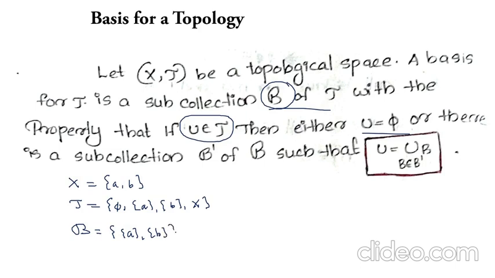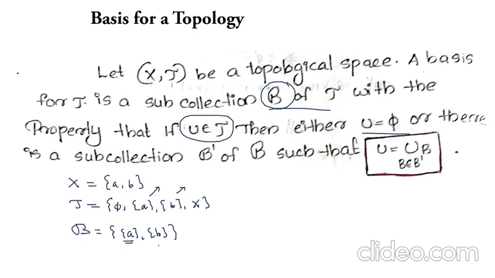Then we can say that B forms a basis for tau because by definition either U is equal to phi or the empty set, which is okay, already there, and every element of tau can be expressed as a union of some members of B. That is, if we take {a}, it can be expressed as a union of {a}.